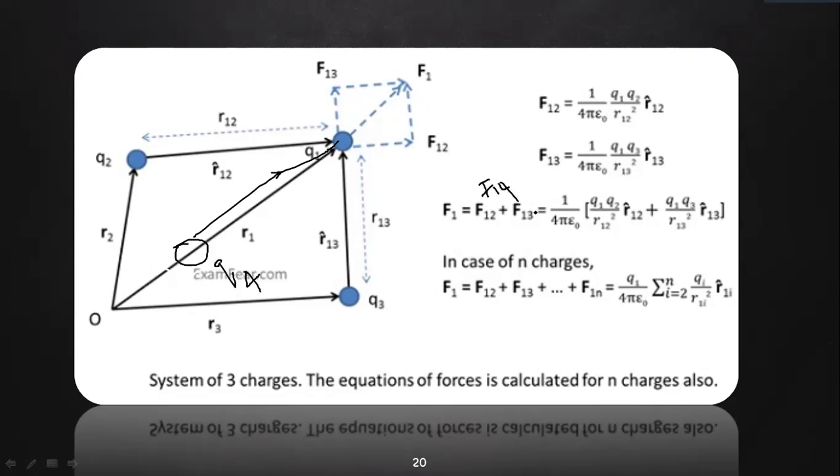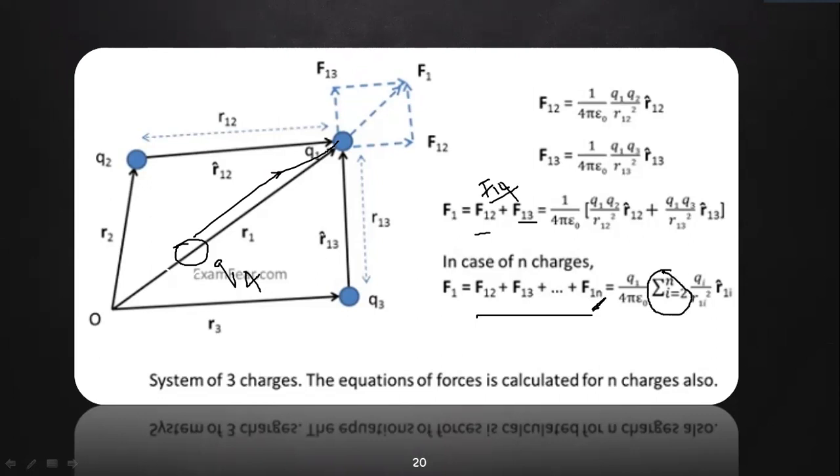So in order to calculate the total force, I will be adding F12, F13 and F14. So the more charges come in, the more forces act on one particular charge. So the total force acting on the charge is nothing but the sum of the force due to each charge. If I have to generalize it, if there are n number of charges, we will simply put it in summation.